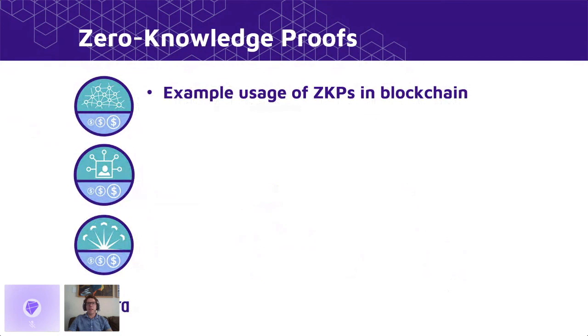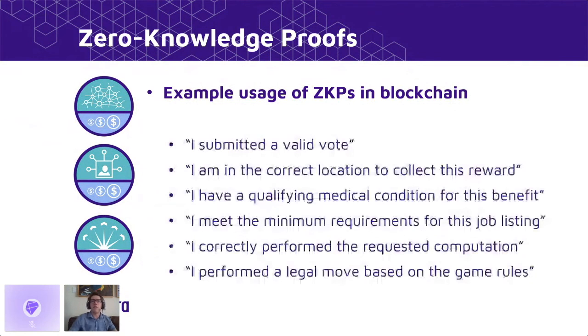So that covers how we work with blockchains and zero knowledge on a high level. Let's talk about some possible applications. There are many possible applications of zero knowledge in blockchains, many of which involve verifying some kind of sensitive information, like your location or previous medical conditions or employment history, without having to reveal that information on the blockchain. And what zero knowledge does is it allows for lots of different kinds of verification, including verification of things like outsourced cloud computation or any of the things that I just mentioned.